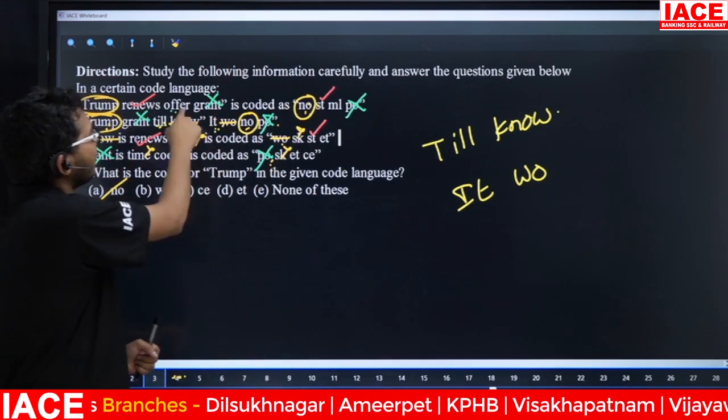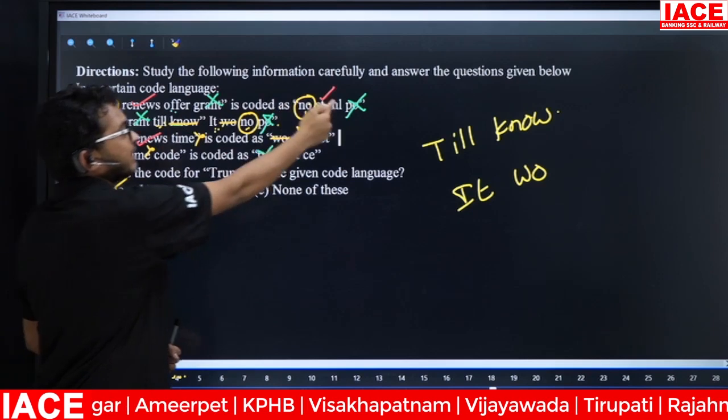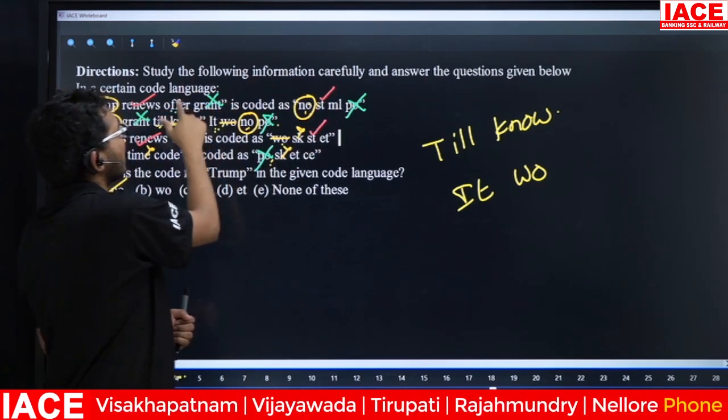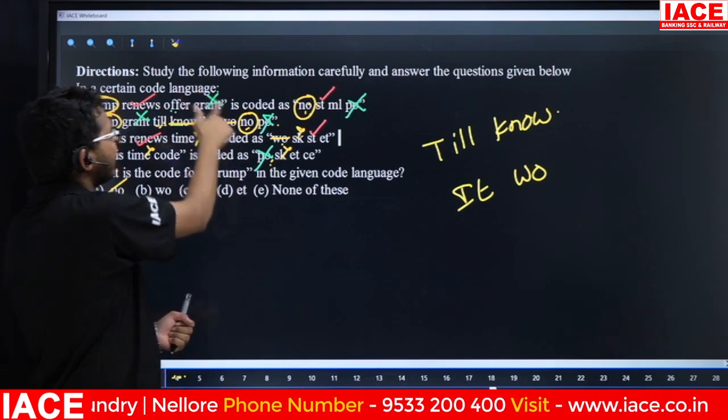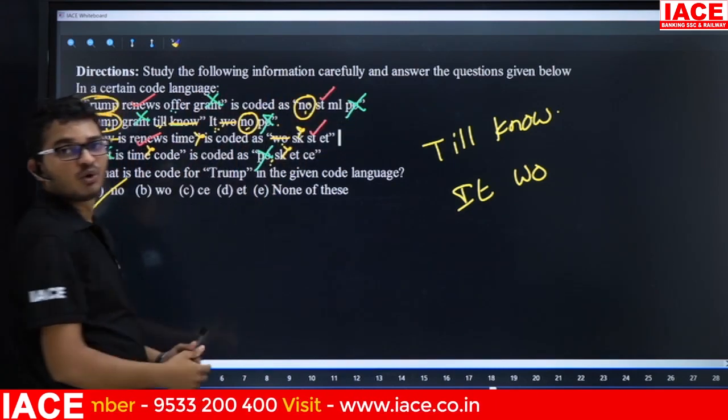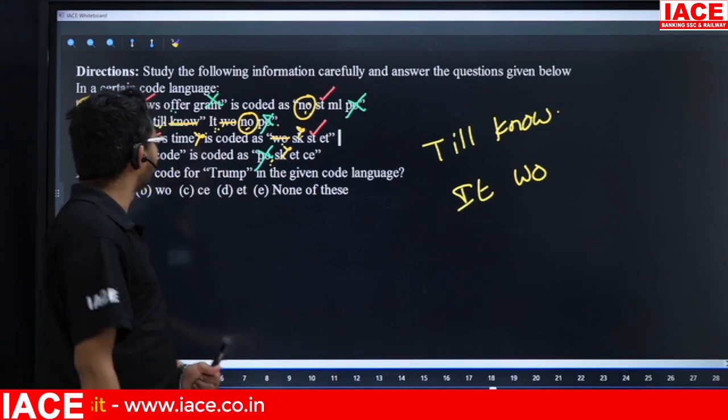Next one, offer. Here the remaining information is offer. The remaining code is what? ML. So what is the code for offer? Answer is ML. Next one, grant. Here into mark. Here also into mark is what? PO. What is the code for grant? Answer is PO.